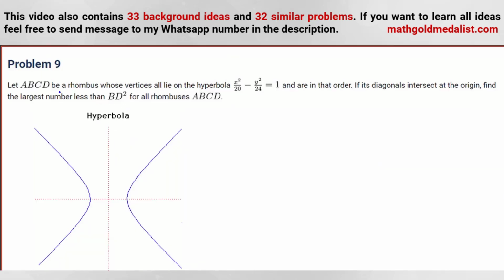Problem 9. It says: let ABCD be a rhombus whose vertices all lie on the hyperbola x squared over 20 minus y squared over 24 is equal to 1, and are in that order ABCD. If its diagonals intersect at the origin, find the greatest real number that is less than BD squared for all rhombuses ABCD.